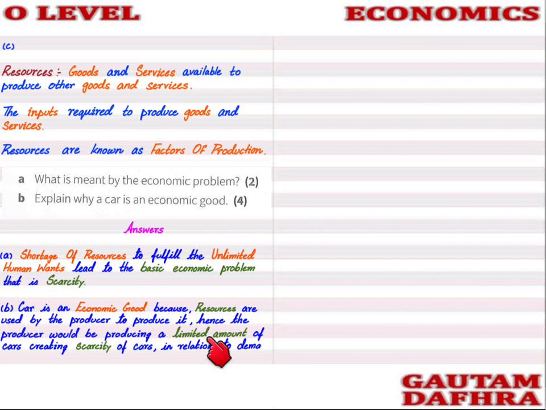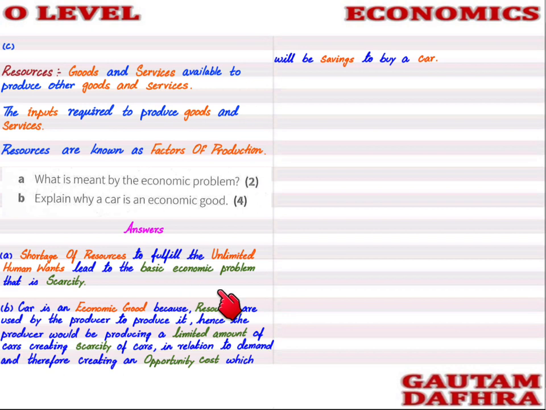An economic good is limited in supply, and therefore it has an opportunity cost as well. If Mr. A buys that car, Mr. B cannot have that car, that's an opportunity cost. Or if Mr. A wants to buy the car, he would have to use his savings to buy that car. So this is why it is an economic good. Keep in mind two things: an economic good is limited in supply in relation to demand, because it's scarce, and it has an opportunity cost. In order to buy this car, the person would have to leave something.